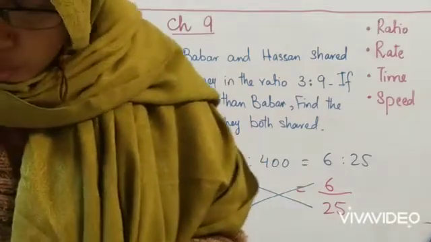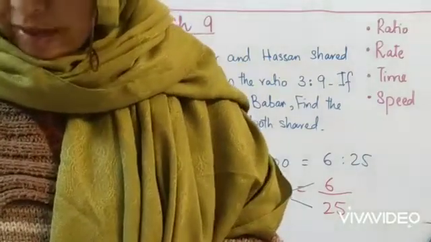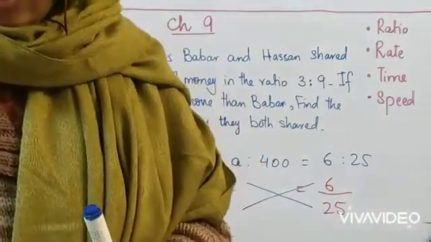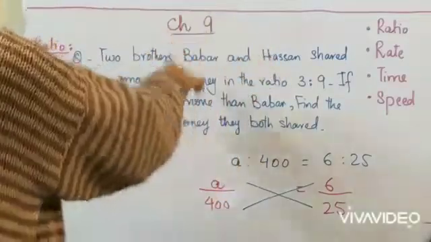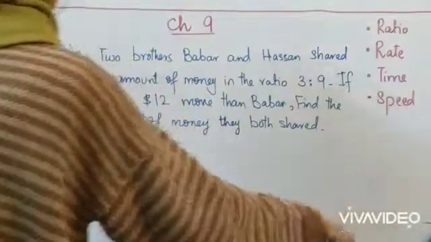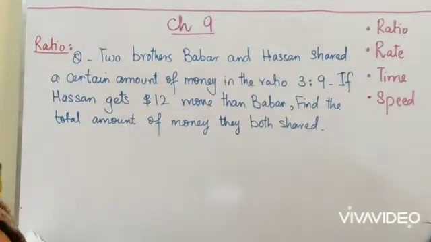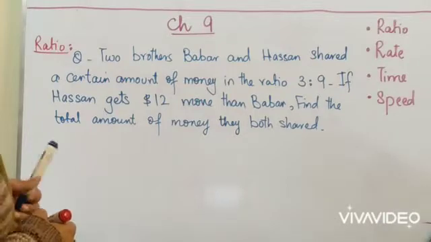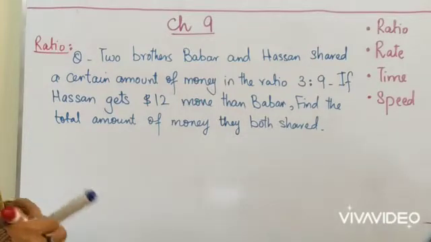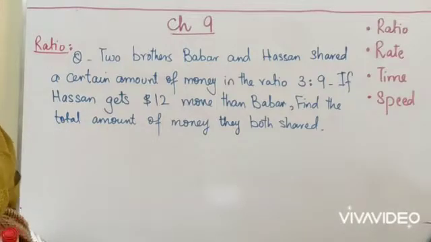Now I'm jumping to the seventh question. Look at your seventh question. This question I have done with an example here. Look at the example which is given. Two brothers Babar and Hassan shared a certain amount of money in the ratio 3:9. If Hassan gets $12 more than Babar, find the total amount of money they shared.